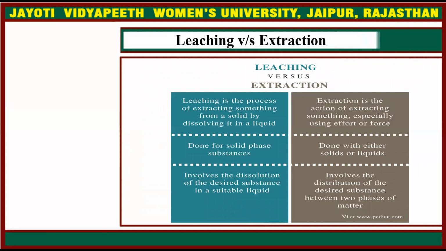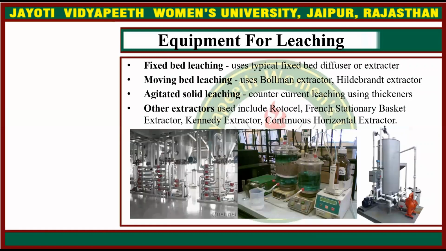Leaching versus extraction. Leaching is the process of extracting something from a solid by dissolving it in a liquid, whereas extraction is the action of extracting something, especially using effort or pressure. Leaching is done for solid phase substances, whereas extraction is done with either solids or liquids. Leaching involves the dissolution of the desired substance in a suitable liquid, whereas extraction involves the distribution of the desired substance between the two phases of the matter.